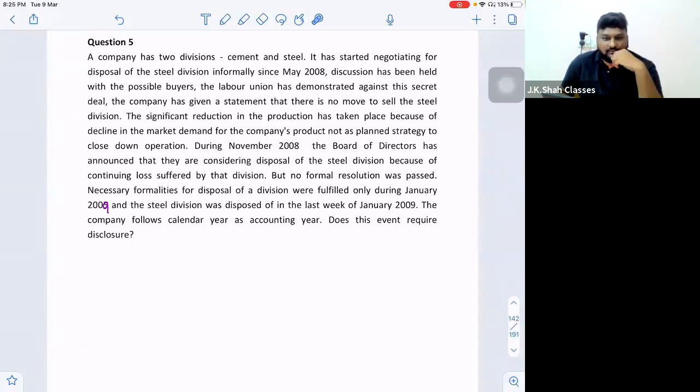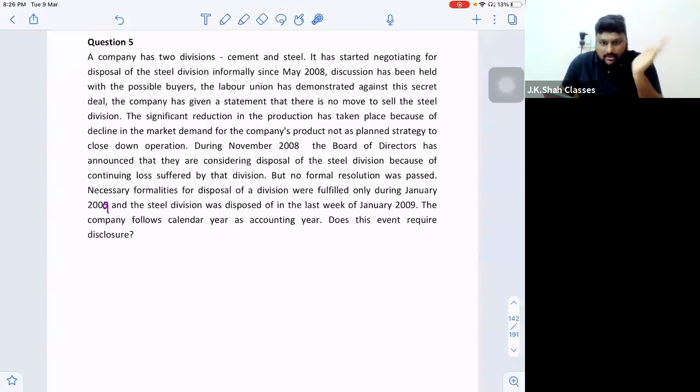Company issued a statement, no. Formal resolution, so no approval. No formal resolution means no approval. Okay. Sir, if you go and check the initial disclosure event, two events, any one of the two should take place earlier. Right? And in that, the second point was approving and announcing. Sir, both are important. Approval as well as announcement. And in the question, it is clearly given that formal resolutions are not passed. So informally, the board people might have decided, but informally is not allowed, sir.